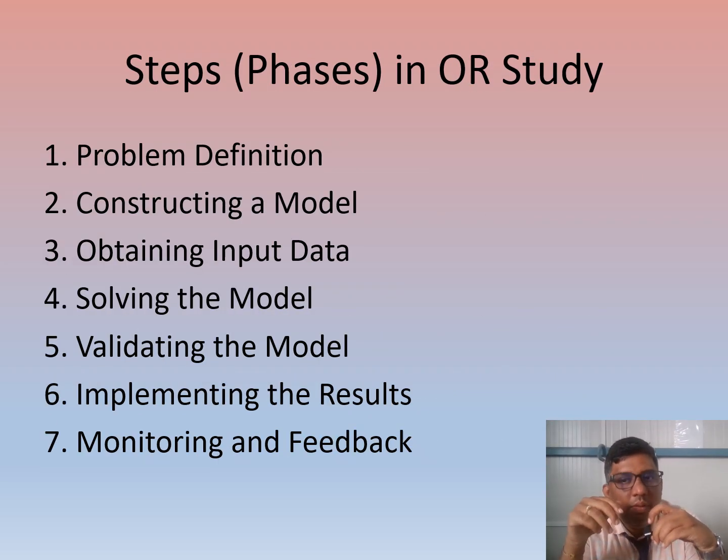After completing the scope, the next one is applications. Now we are going for the process, how this OR is going to be processed. The steps involved: not only in OR, for any work you want to start, you will search for the problem, what kind of problem it is.